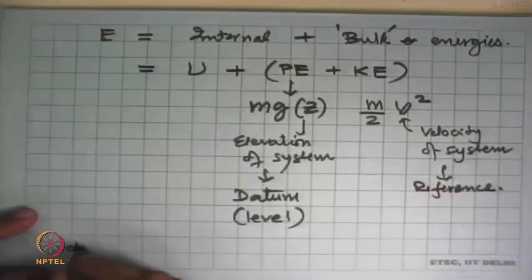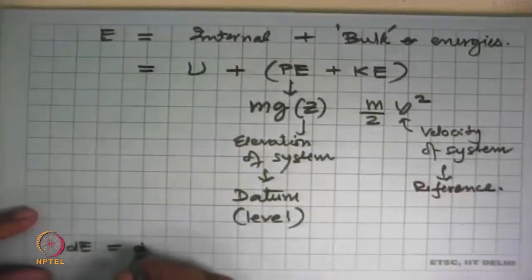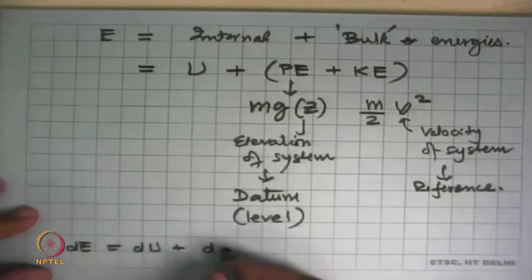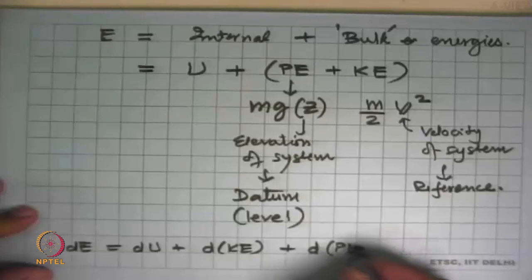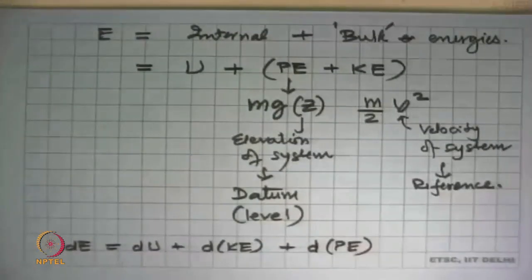And in elemental form, E is equal to dU plus dKE plus dPE. Both these are properties of the system, so we can write them as exact differentials and not the deltas.